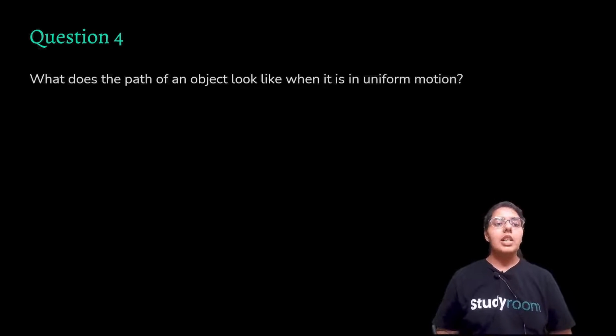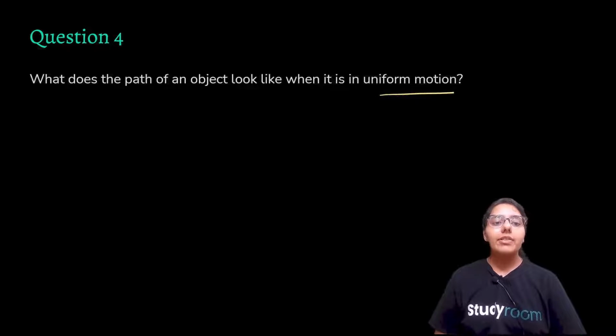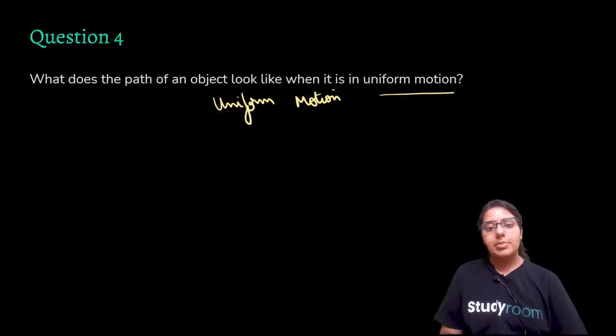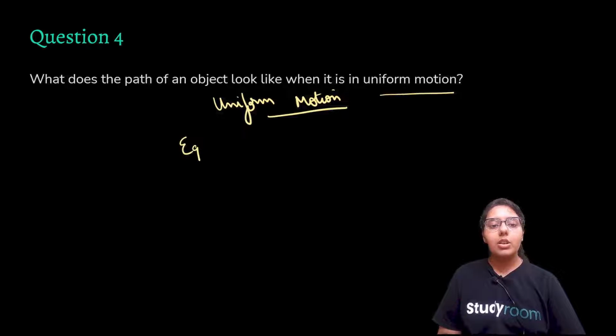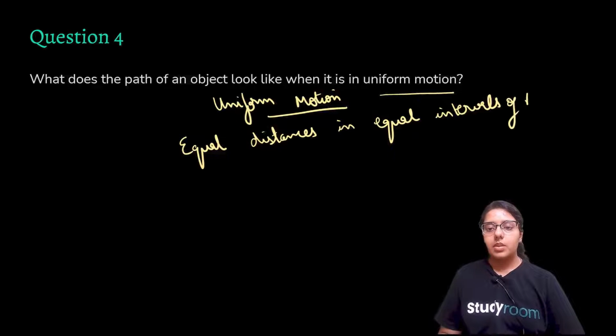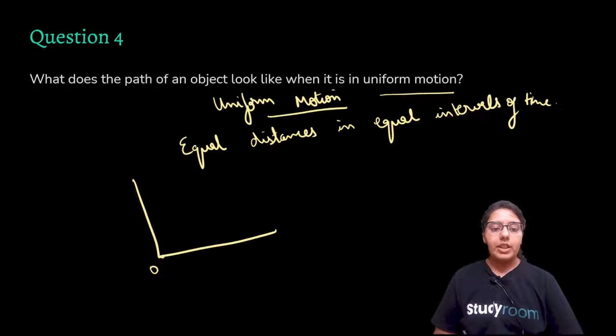Moving further, what does the path of an object look like when it is in uniform motion? Whenever an object is in uniform motion, this means that the object is covering equal distances in equal intervals of time, right? So for example, in 2 seconds it is covering 2 meters.